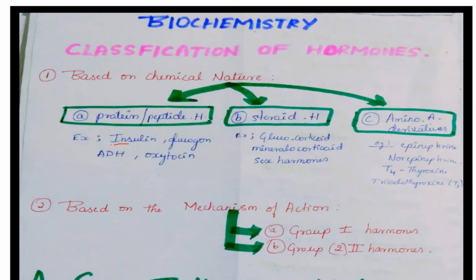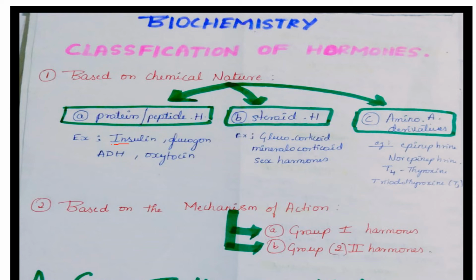Firstly, hormones. Hormones are defined as organic substances produced in small amounts by specific tissues in endocrine glands, and they are secreted into the bloodstream to control the metabolic and biological activities in the target cells. So for the classification of hormones, there are two types: based on the chemical nature and based on the mechanism of action. Based on the chemical nature, there are three types: protein and polypeptide hormones, steroid hormones, and amino acid derivatives. Examples of protein and polypeptide hormones are insulin, glucagon, ADH and oxytocin.